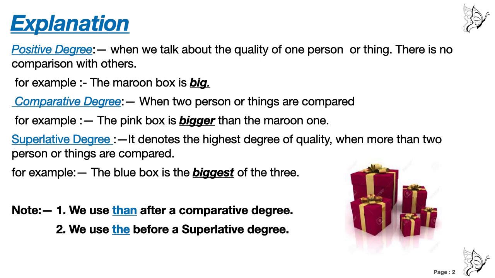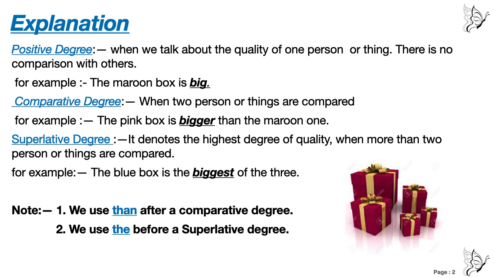For example, in your class, one student may be intelligent and another one may be more intelligent than the first one. So we will say she is more intelligent than her. Alright, we are comparing two persons or two things, not more than that.